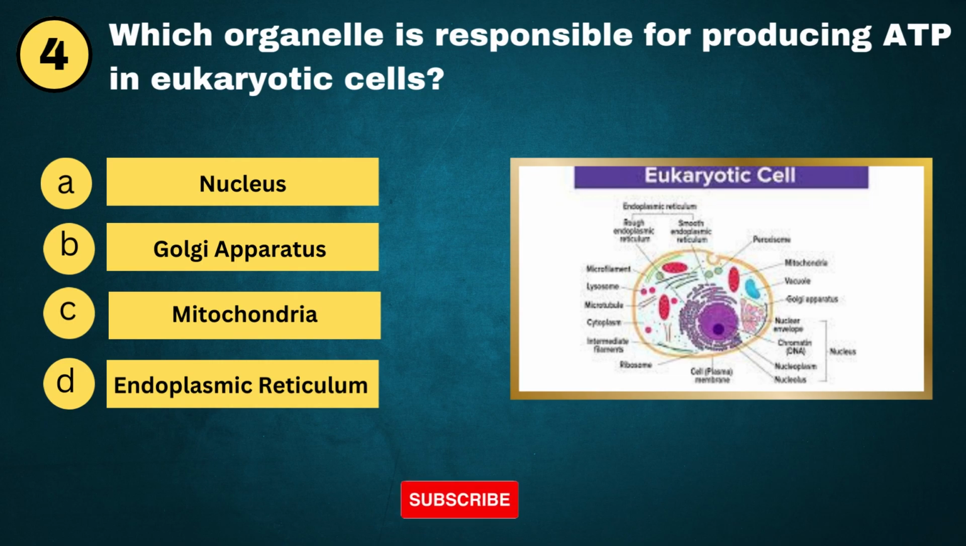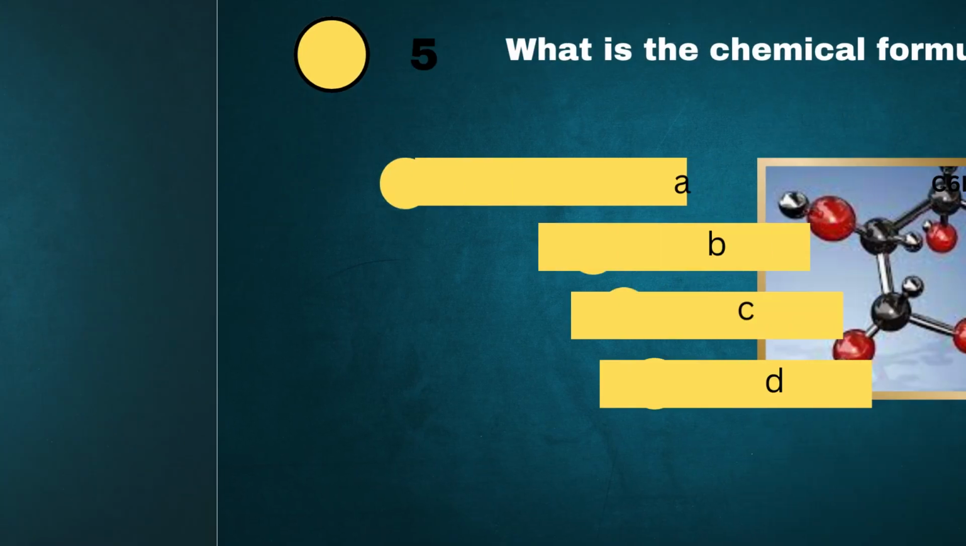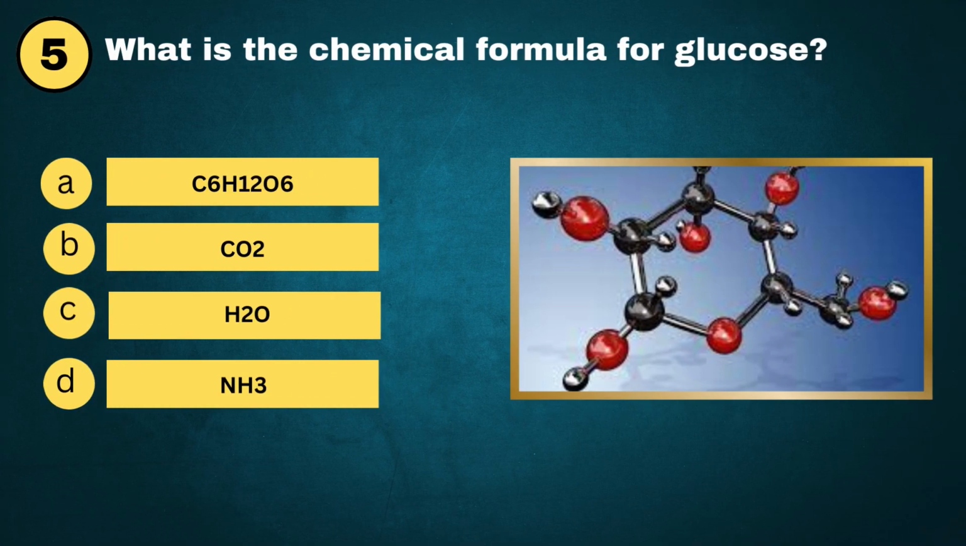Question No. 4. Which organelle is responsible for producing ATP in eukaryotic cells? A. Nucleus. B. Golgi apparatus. C. Mitochondria. D. Endoplasmic reticulum. And the answer is C. Mitochondria.